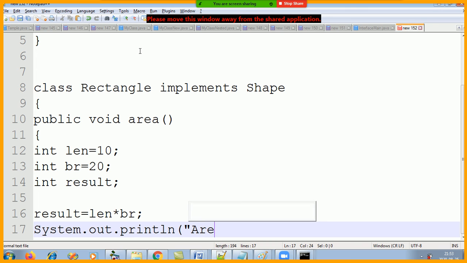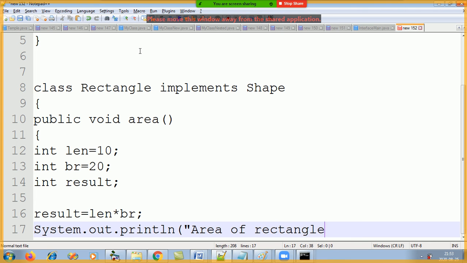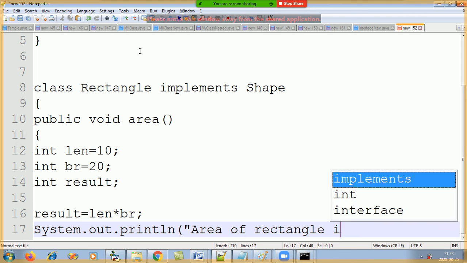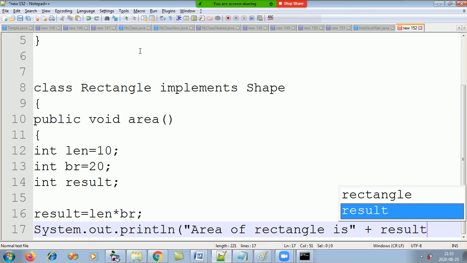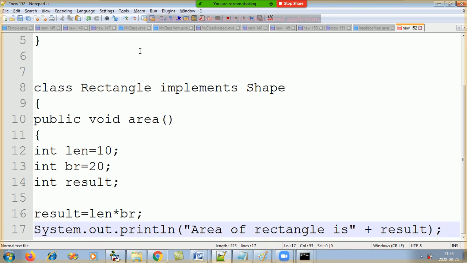You can display like this also. Area of rectangle is, close the double quotes, give a plus sign and then give this. So what will be written? Area of rectangle is 200.